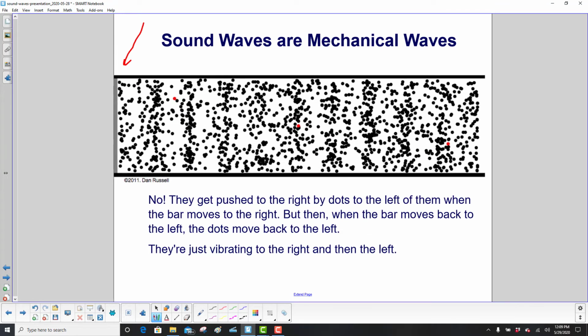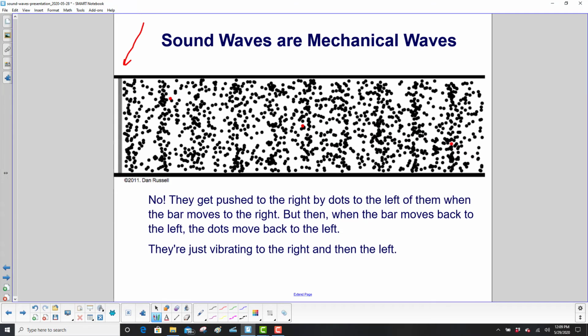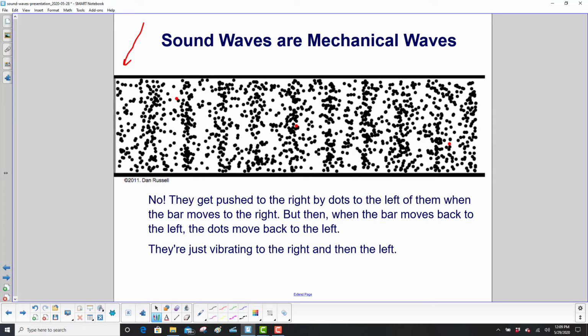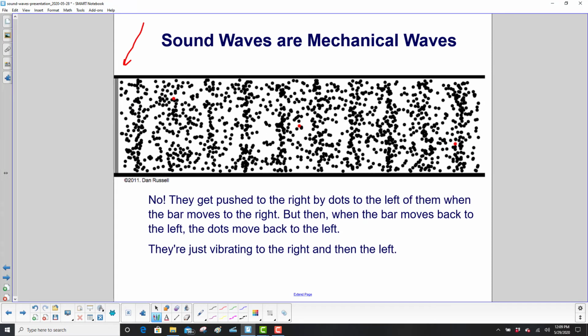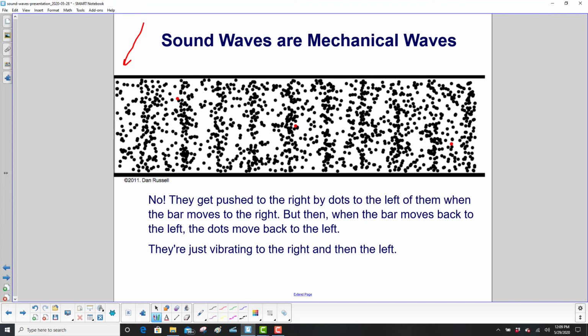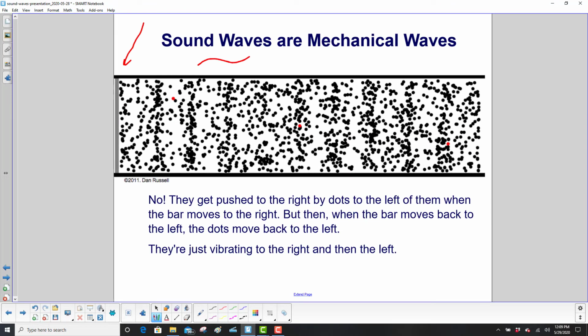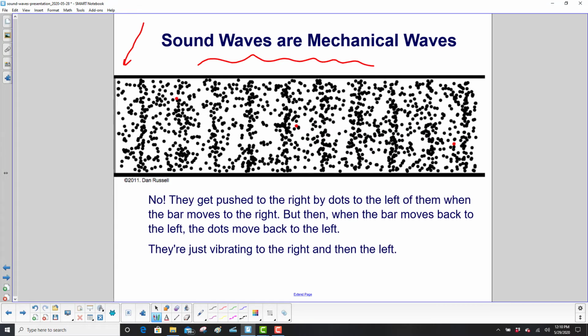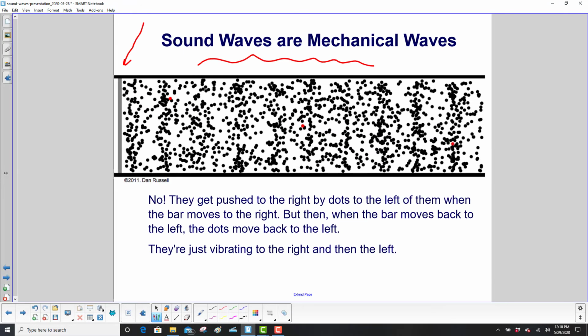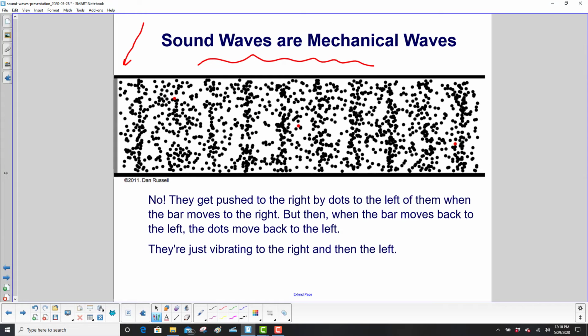But it's pretty nice that the particles aren't going from your mouth all the way over to somebody else's head. First of all, they can't move that fast. Sound moves faster than what a little particle can move. And that would be kind of disgusting. So just summarizing, the air particles, that's what we have here. We'll call the medium air, and you're talking. The air particles just oscillate around a fixed point, but the wave moves all the way over to where somebody else can hear you.